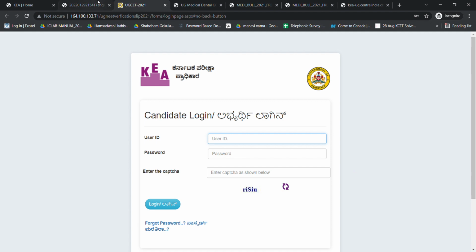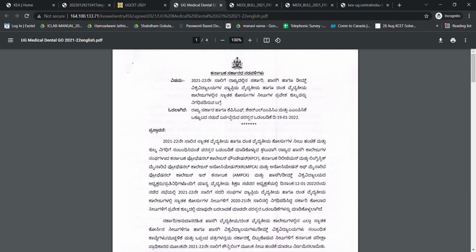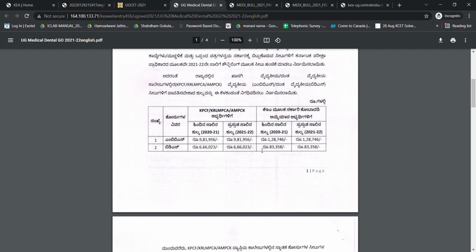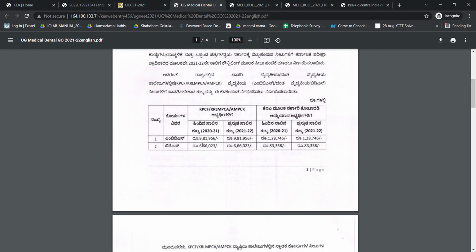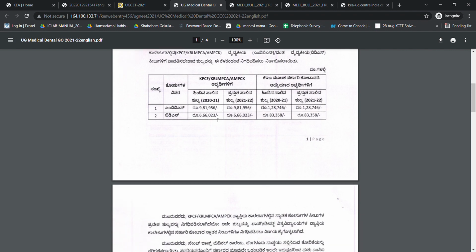Next, the fee structure for this year remains the same as last year. For MBBS, which I'm speaking about, the private seat is 9,81,956 and the government seat is 1,28,746. For BDS, it is 6,66,023 for private and 83,358 for government seat.